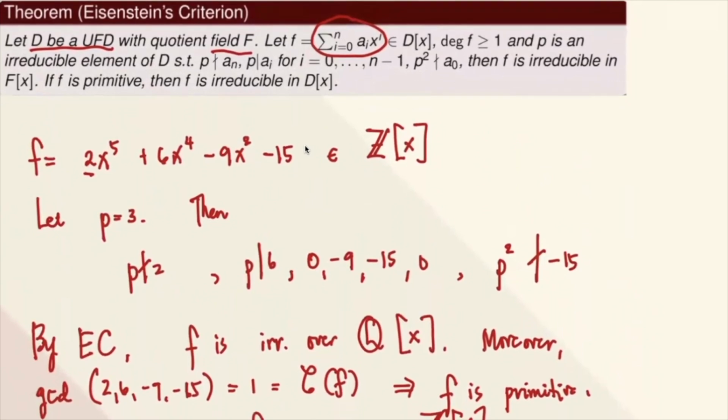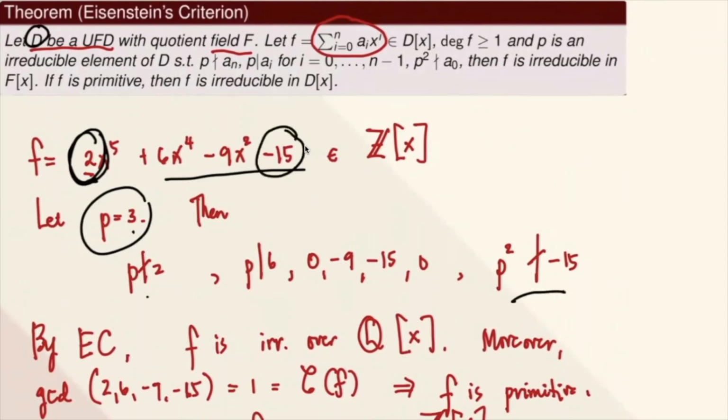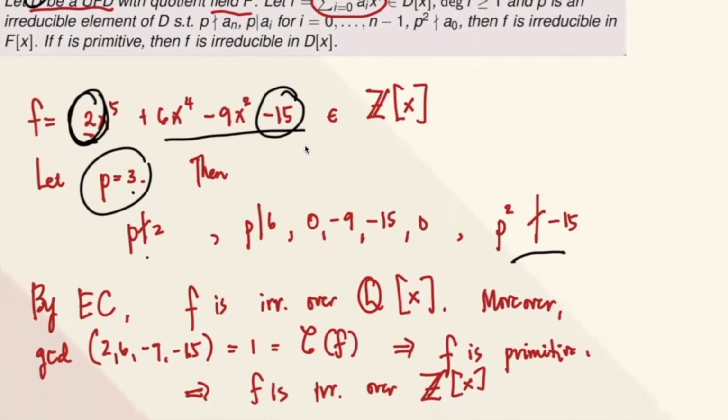So ibig sabihin, you'd have to double check first this one. And you consider a P. Your P here is an irreducible element sa D mo. Tapos yung P na yun, you have to make sure na hindi siya nagdi-divide nito, pero nagdi-divide siya sa mga next nila. And if you square this, hindi siya nagdi-divide sa term na ito. So if these things are satisfied, then your polynomial F is irreducible over Q[x].